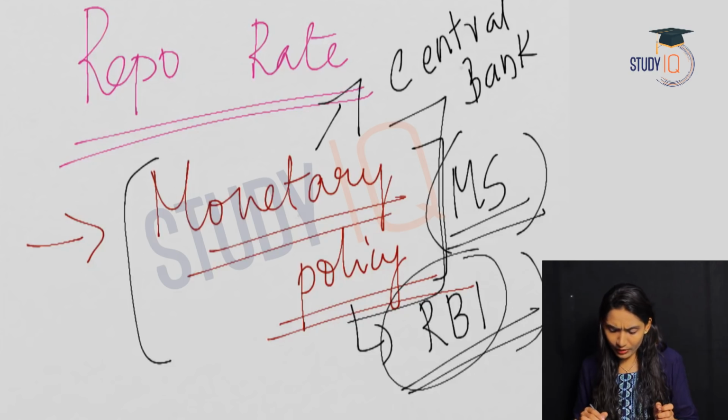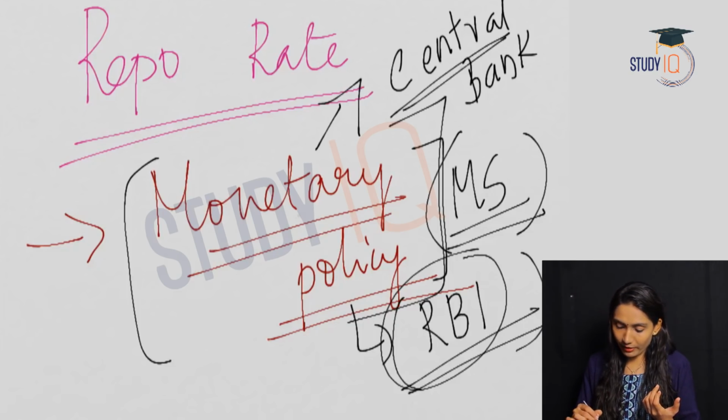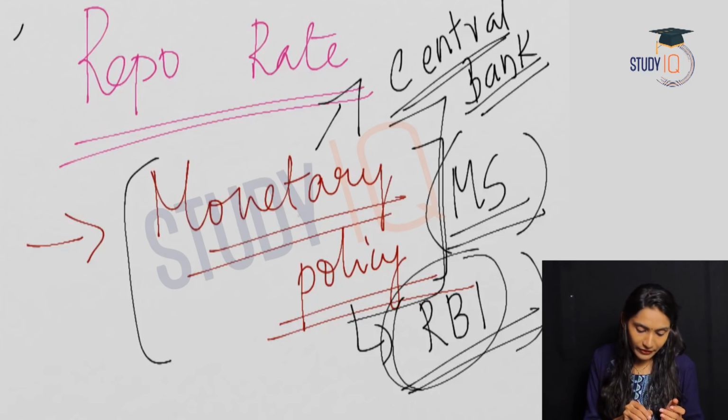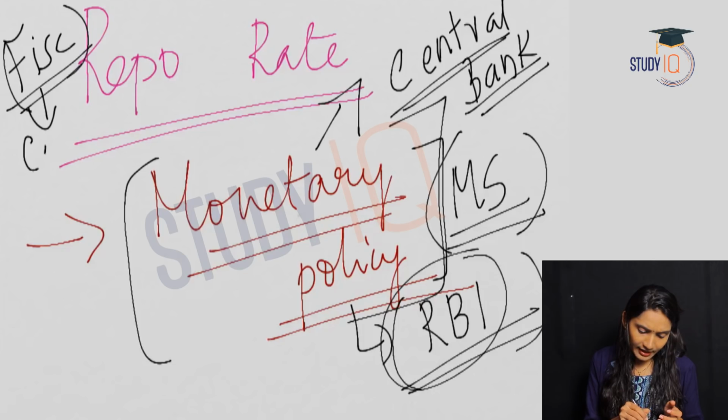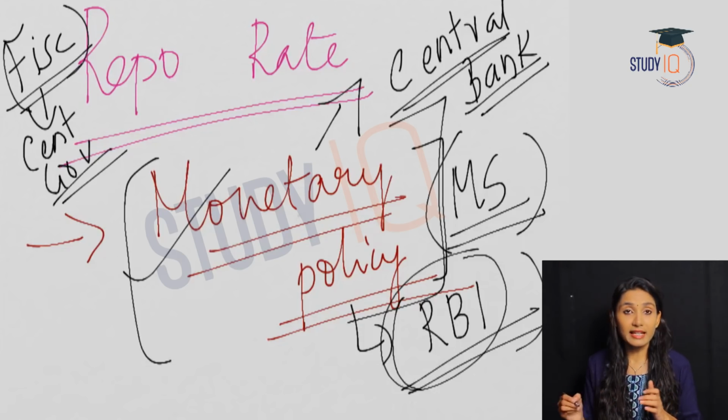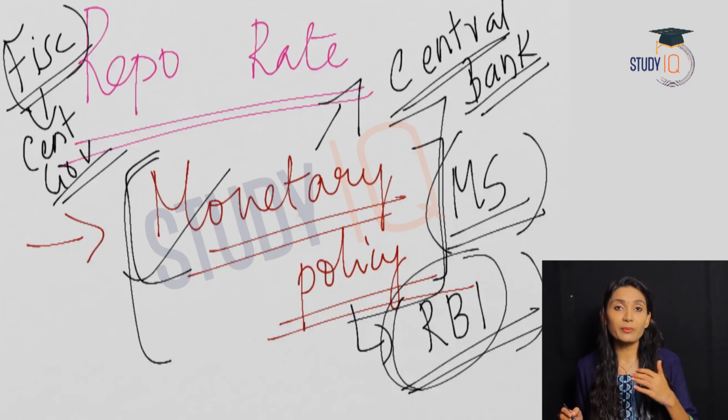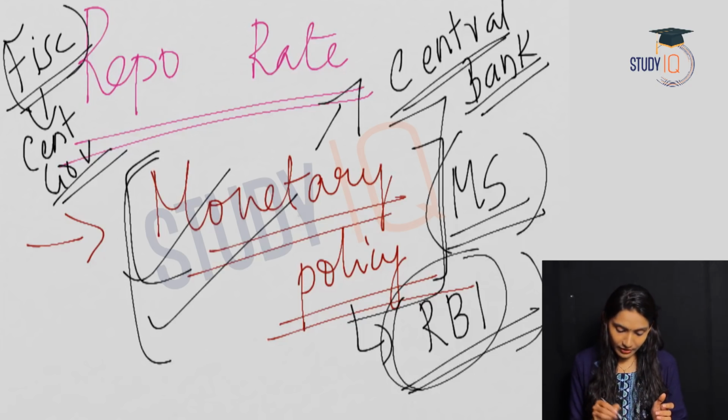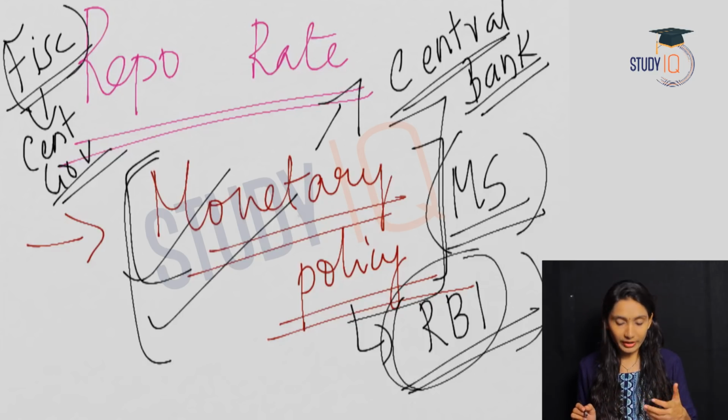We also have fiscal policy. Fiscal policy is taken by the central government of an economy and monetary policy is taken by the central bank. This point should be very clear for you. So, in case of India, the Reserve Bank of India deals with the monetary policy.